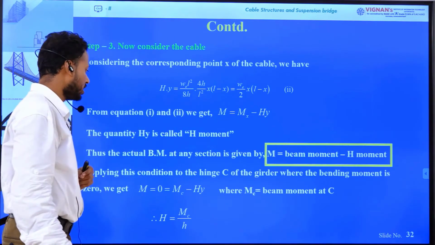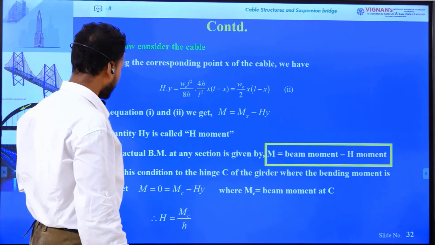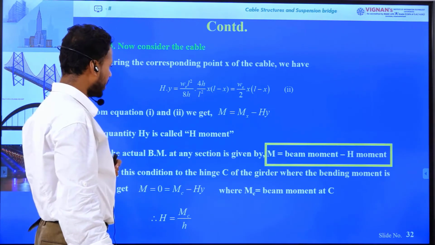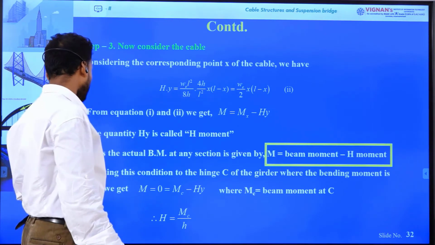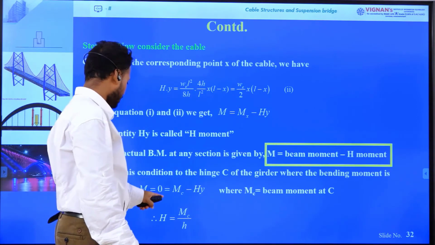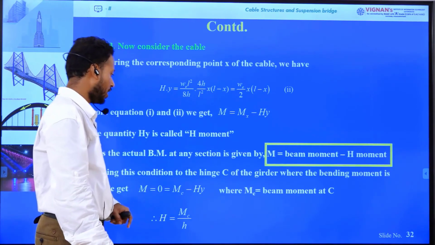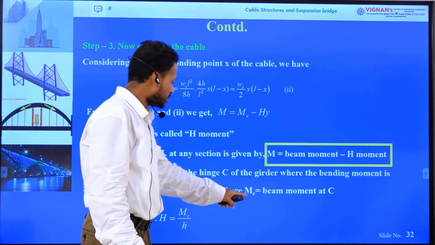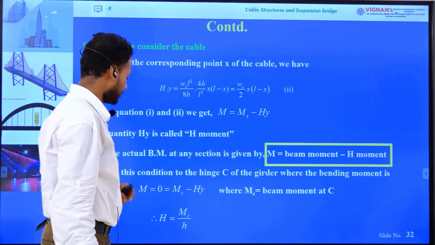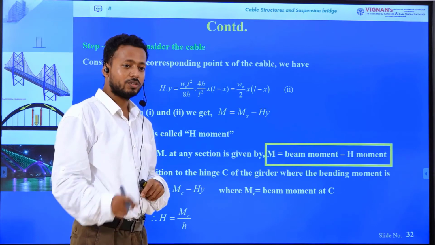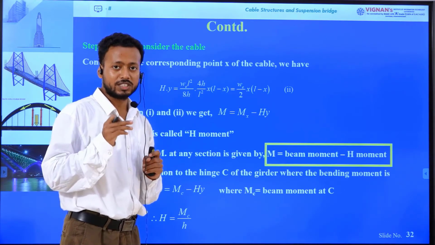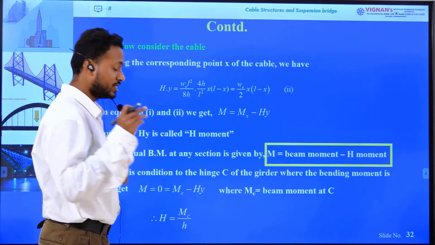Applying this condition to the hinge C of the girder where the bending moment is 0, we get M equals 0 equals Mc minus Hy. How? See here, Mc equals beam moment at point C. We know the net bending moment at point C is 0, but we don't know what is the beam moment.